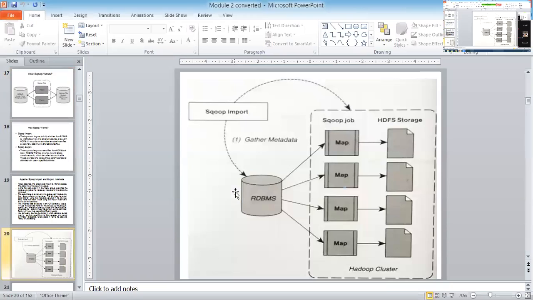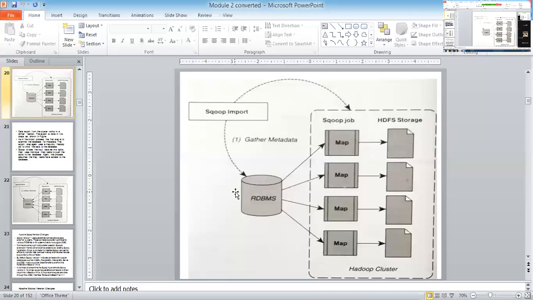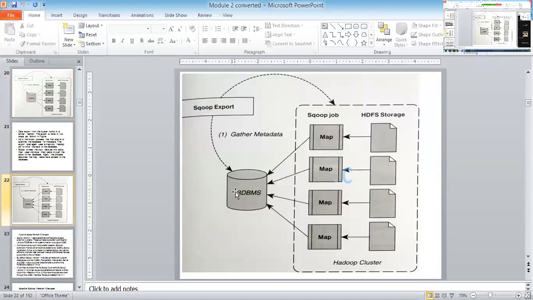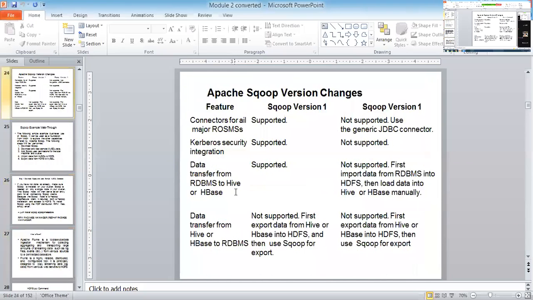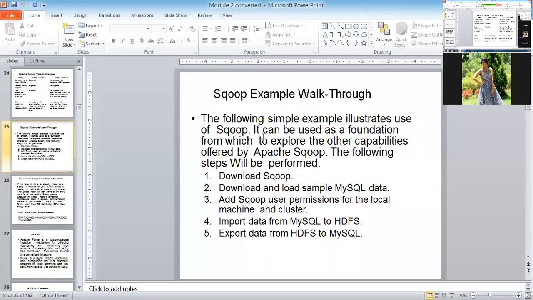So you people know both Sqoop import and export. In case of import, you just map the data to HDFS storage. In case of export, you take the data from HDFS storage and store that in an RDBMS. There are two versions, Sqoop 1 and Sqoop 2. Some of the contents are supported by version 1 and some by version 2. Coming back, let us study today topics like Sqoop, Flume, and Oozie.